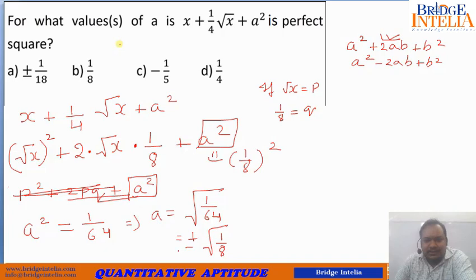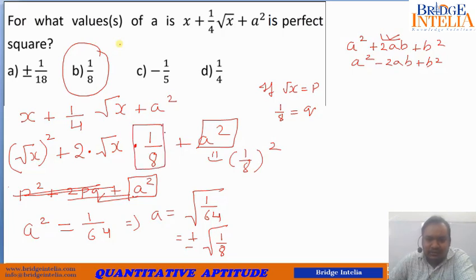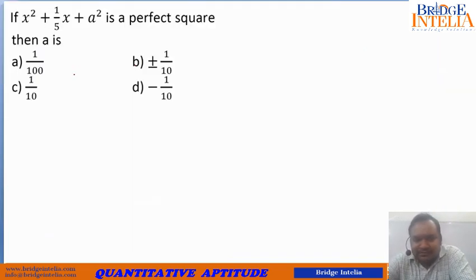In fact, both are acceptable, but here only one option is given. See, though both are acceptable, since here it is taking the format of 1 by 8, that's why they have not given the second option. So only 1 by 8 will be the correct answer.